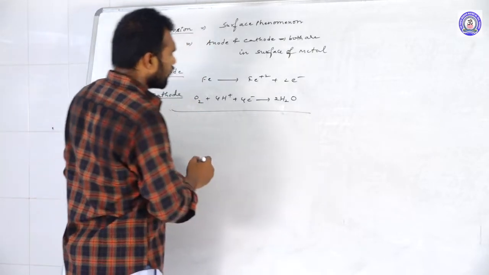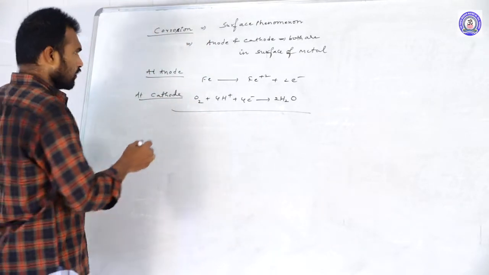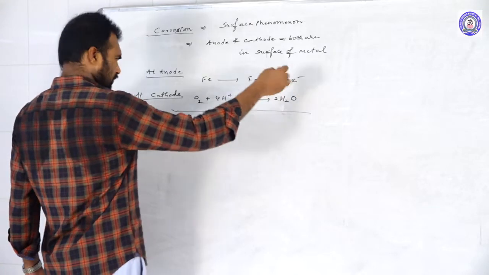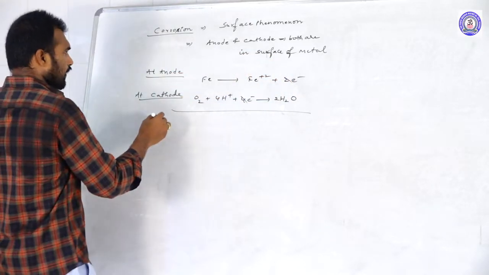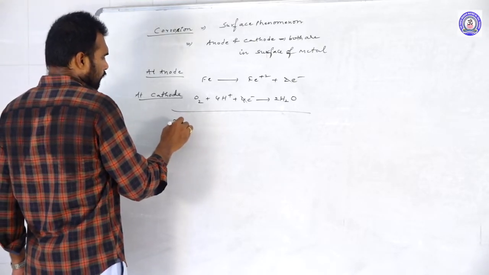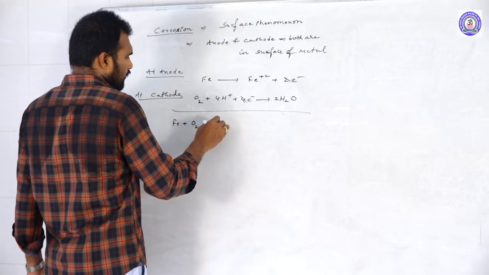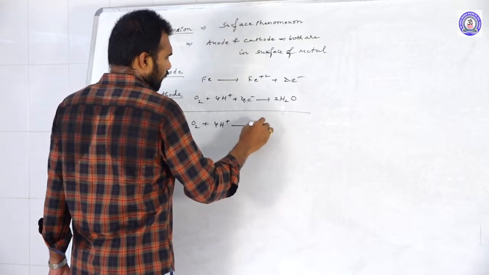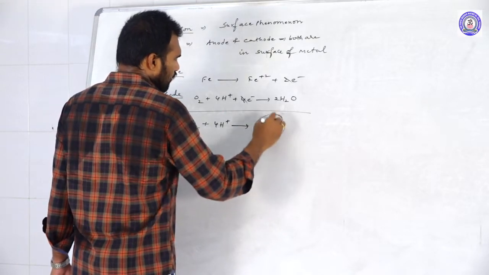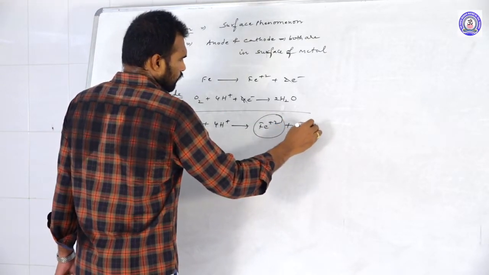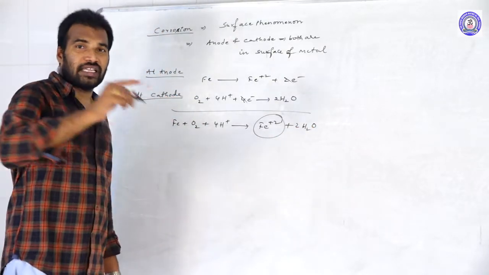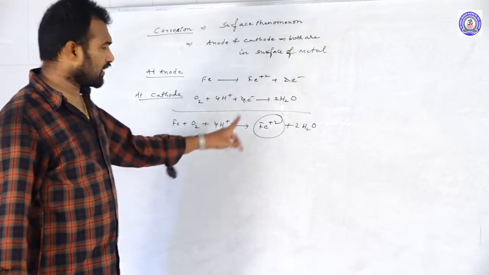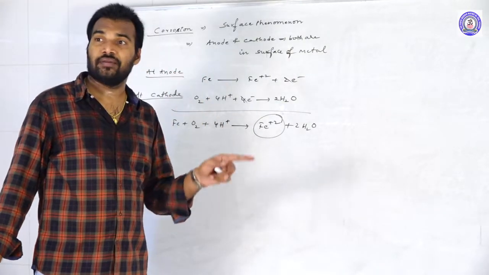If you write the overall reaction, the electrons will be cancelled, 2 moles may be produced, not a problem. So finally Fe plus O2 plus 4H+, what is iron coming out as? Ferrous ions. But in corrosion, in the rust, iron is not in ferrous form, it will be in ferric form.